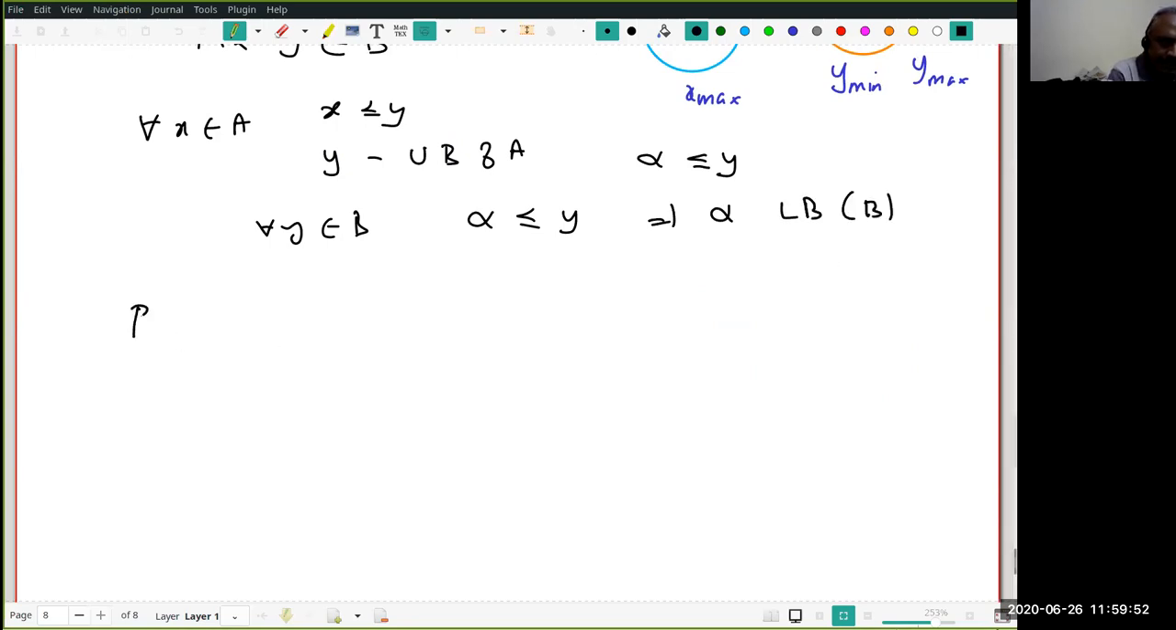But what is beta? Beta is the GLB of B. And alpha is a lower bound of B. Therefore, what's the relation between them? Alpha will be less than or equal to beta. That is, LUB of A is less than or equal to GLB of B.